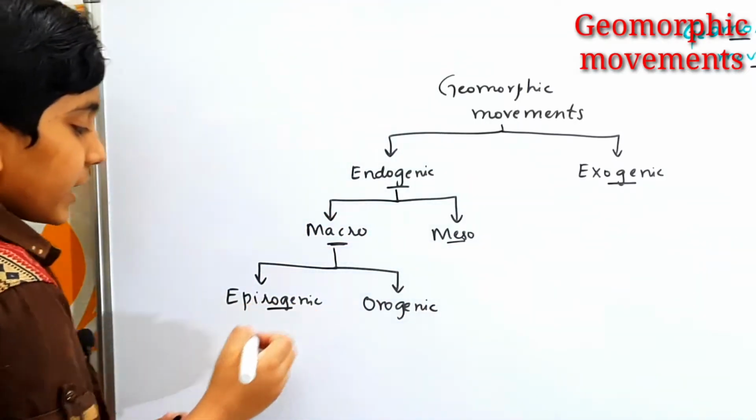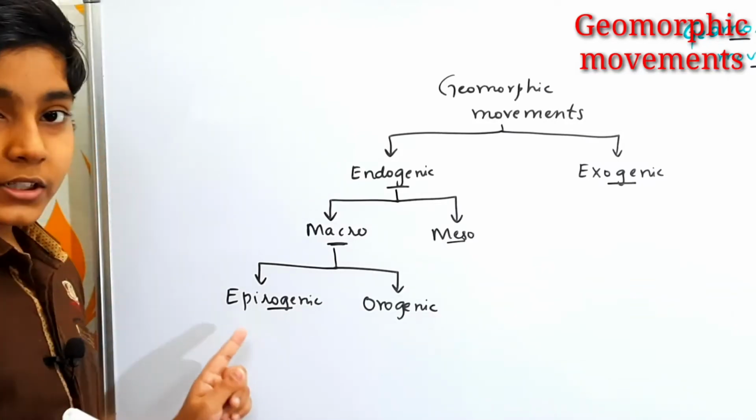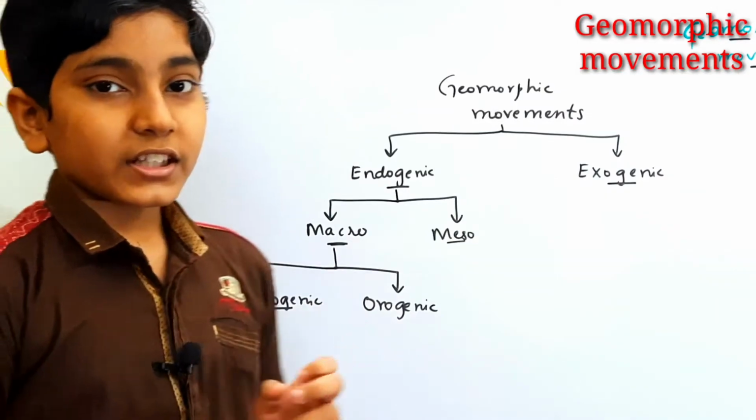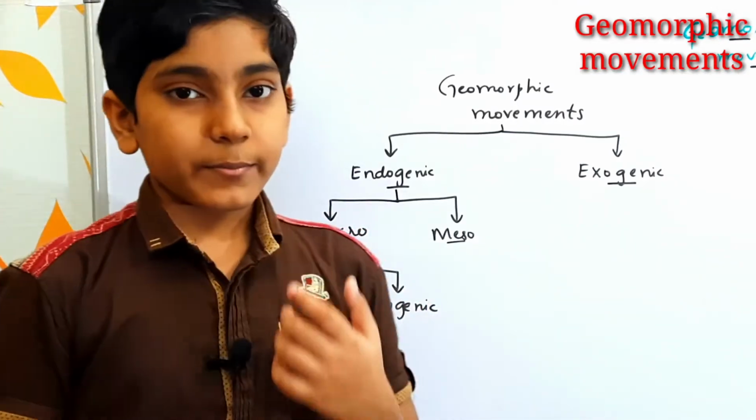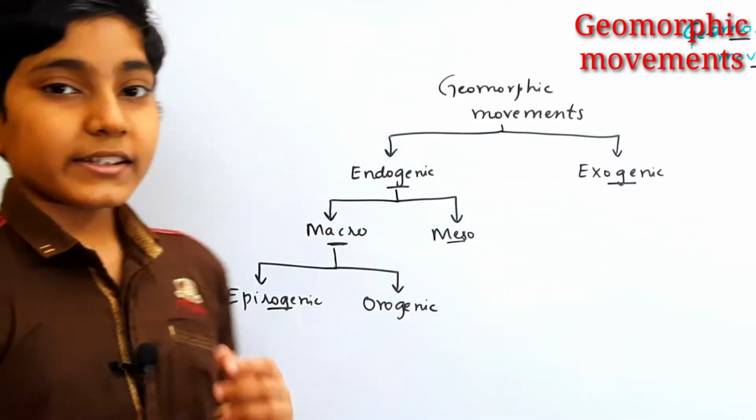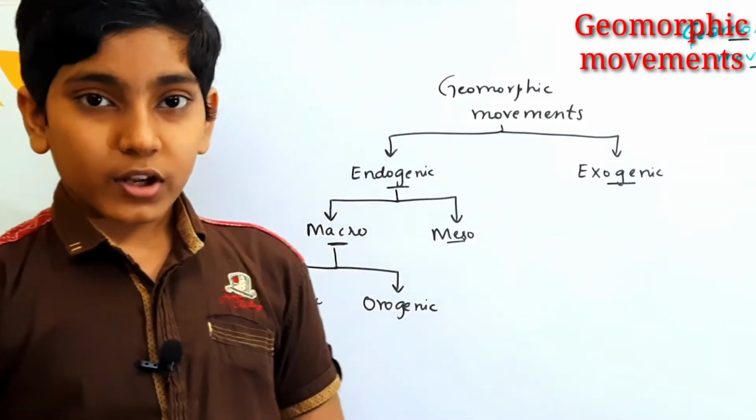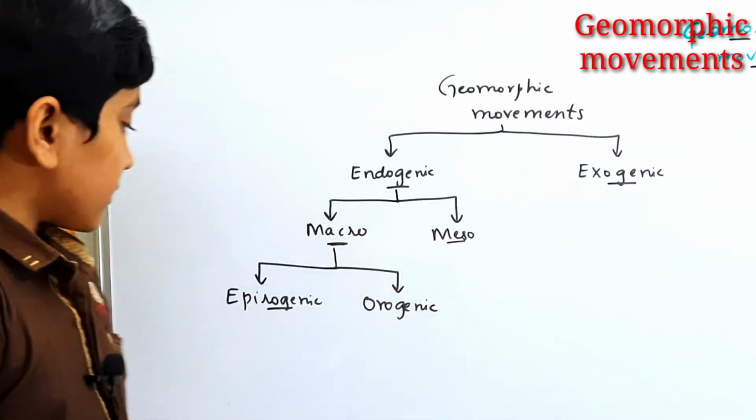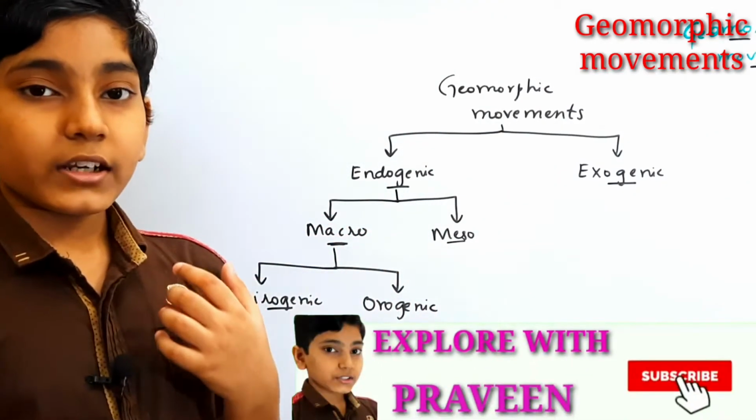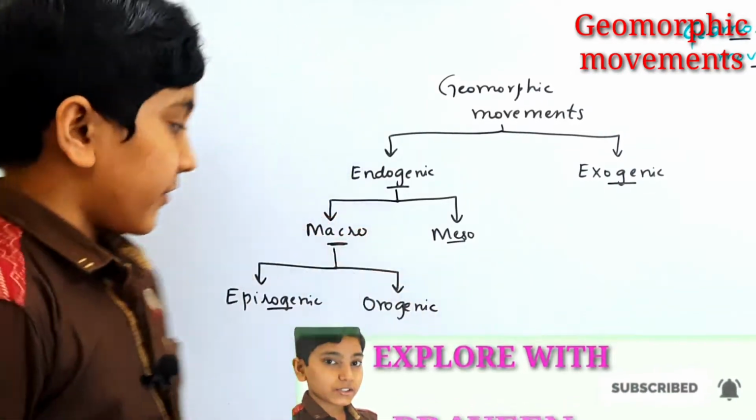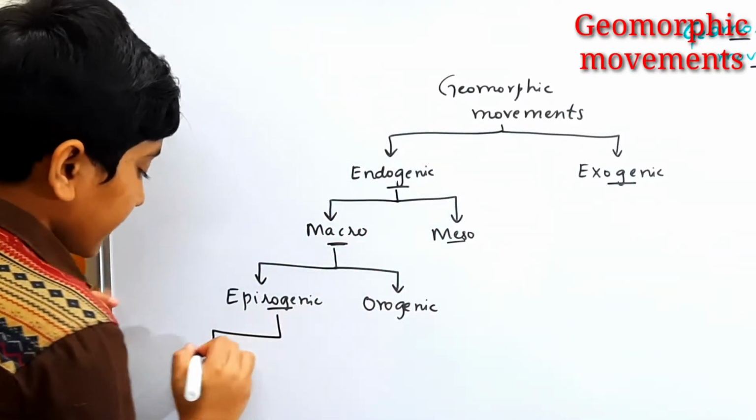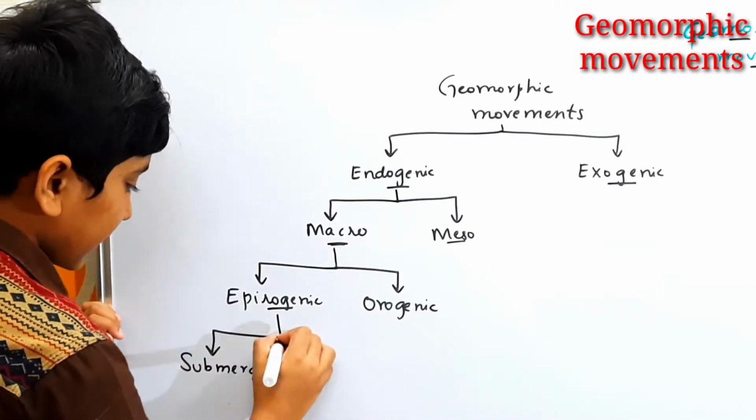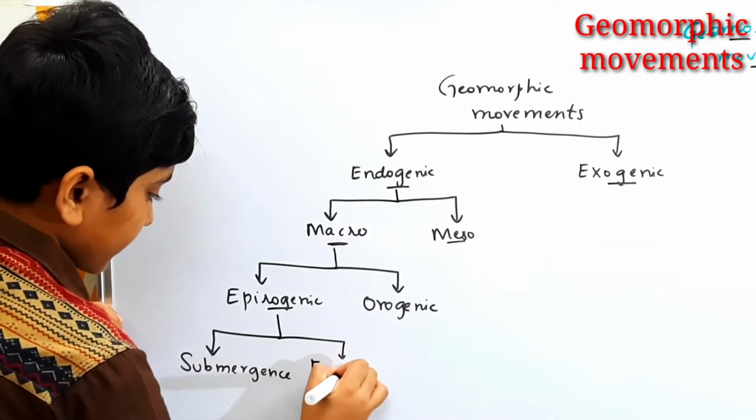Now in epirogenic, epiro means continent and genic means building, and oro means mountain and genic means building. That means epirogenic is the continental building process and orogeny is the mountain building process. So in epirogenic we have the building of the continents, and there are two ways for that. One is submergence, and another one is called emergence.